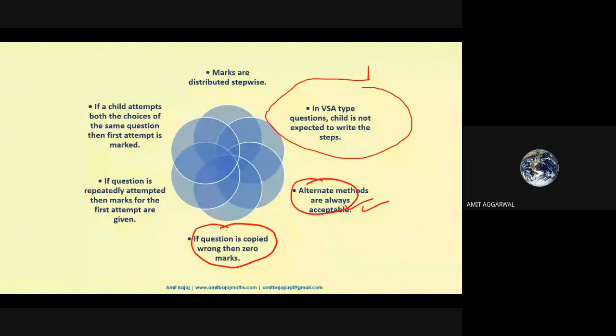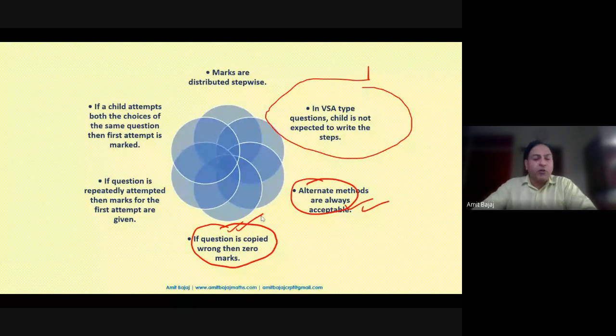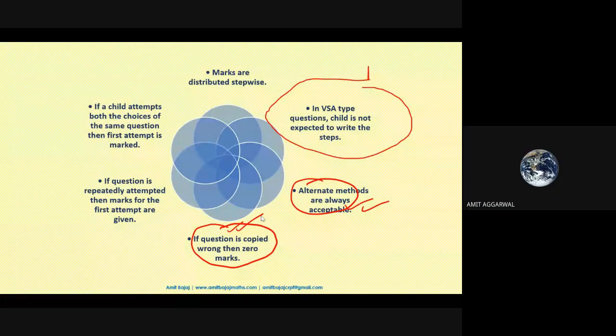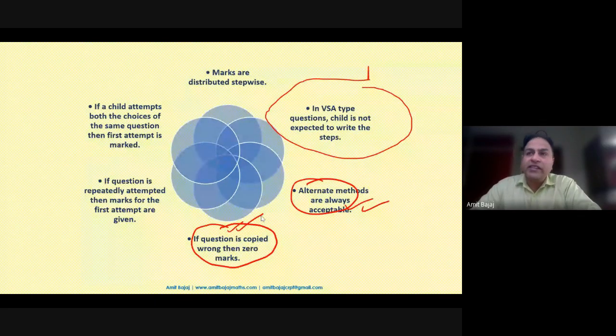Sir, one thing I would like to ask. In increasing and decreasing functions, when we are finding the intervals, can we use the wavy curve method? Yeah, you can always use that, but specifically for trigonometric functions, the wavy curve method may not give you the correct answer. No, only algebraic functions I'm talking about. Yeah, that you can always use. But at the same time, in the marking scheme, if you check, the table is always provided.